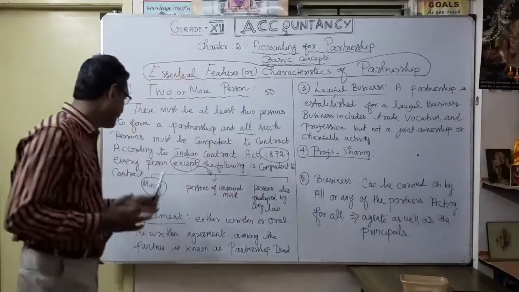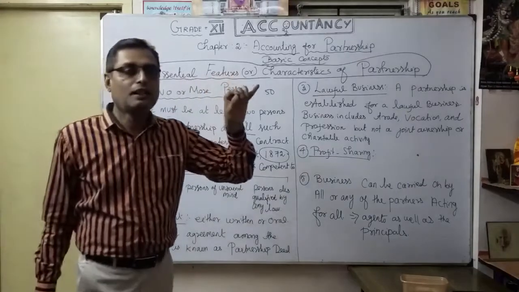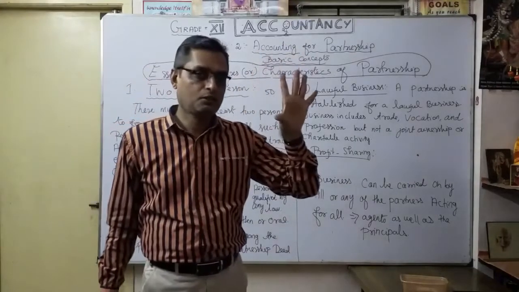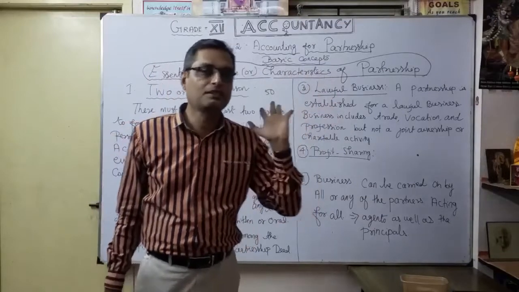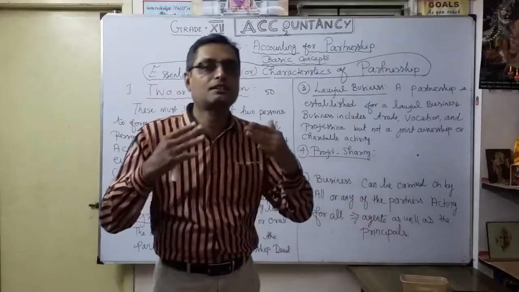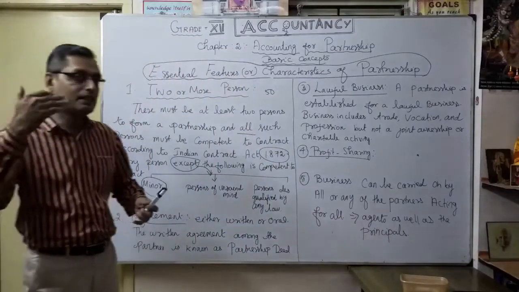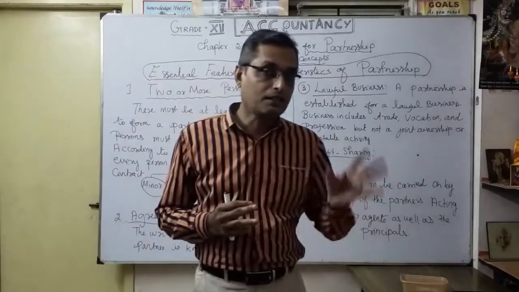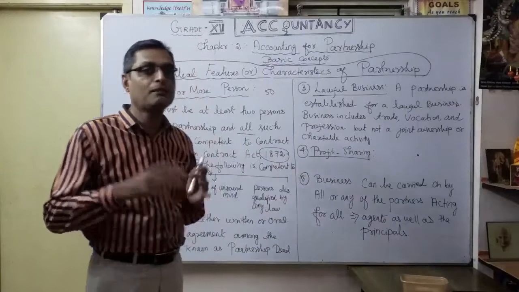First one, minor. A minor means a person up to the attainment of 18 years. So suppose a 15-year-old person cannot enter into partnership, because he comes under minor. But he can enter as a partner if consented by the other partners. That is very important, the words consented by the other partners.